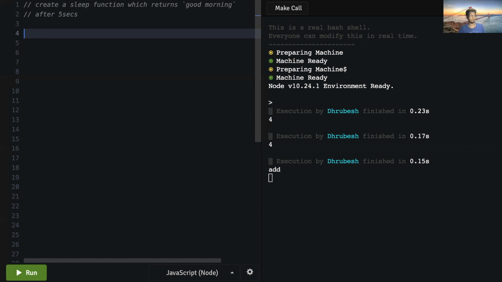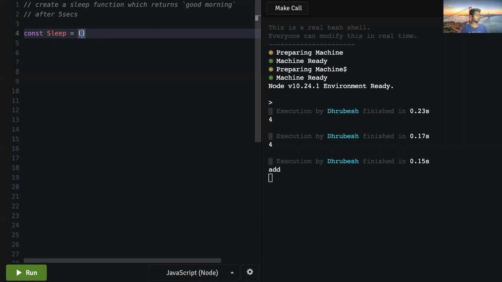It's that straightforward. And since there's a small delay, which is 5 seconds or 10 seconds or whatever the milliseconds that have been passed while calling that function, we can just go ahead and straight away use setTimeout. That is the easiest way to do it. So let's just implement this sleep.